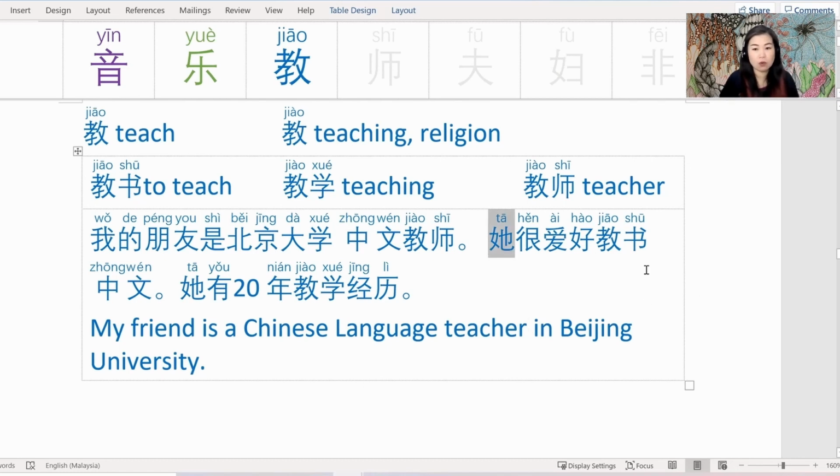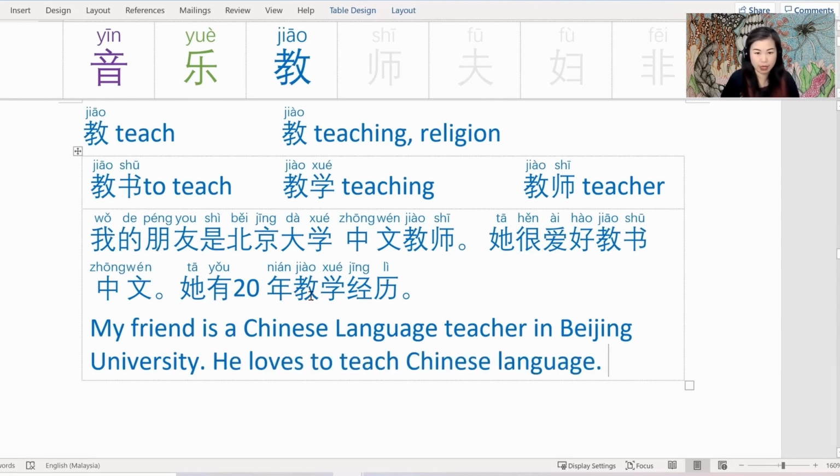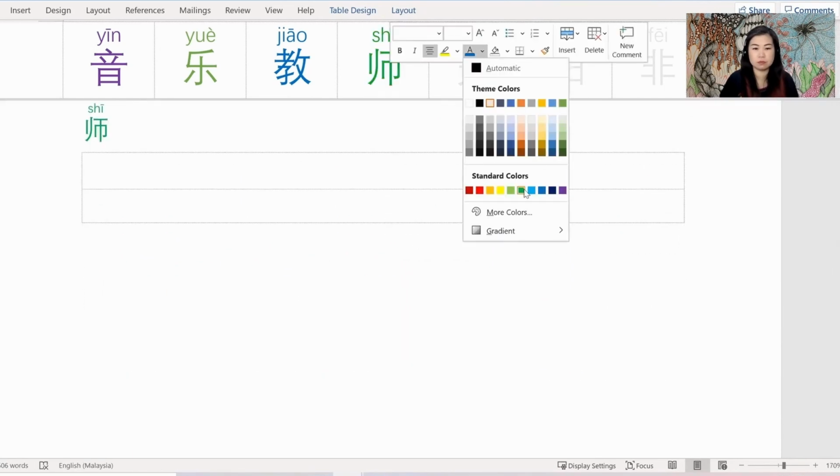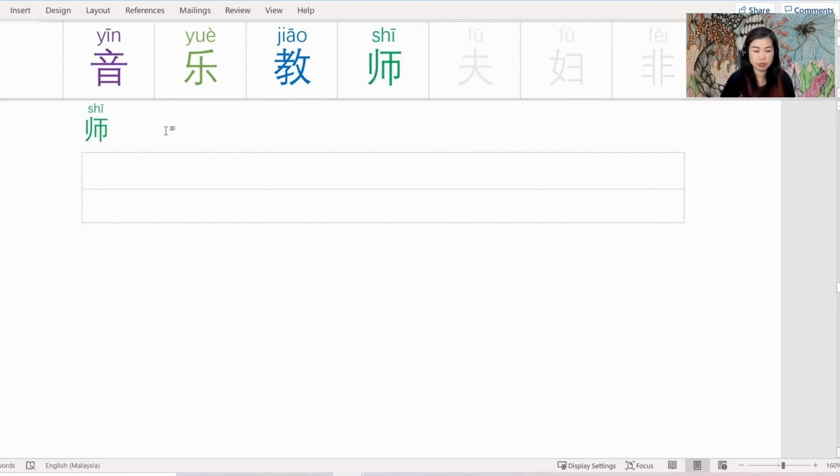他很爱好教书中文. He loves to teach Chinese language. 他有20年教学经历. 经历 is experience. 教学 teaching. So he has 20 years teaching experience. 我的朋友是北京大学中文教师，他很爱好教书中文，他有20年教学经历。Next character is 师 which means teacher or a master.